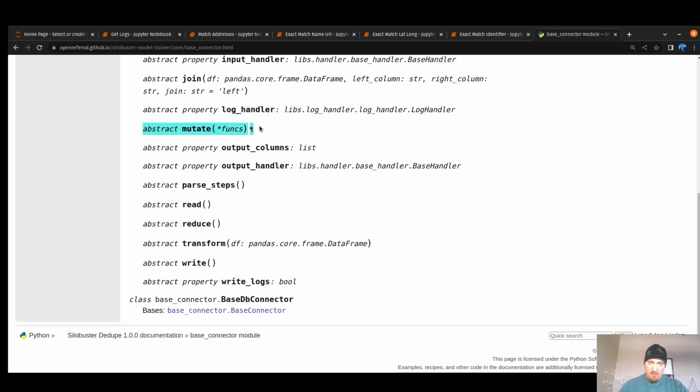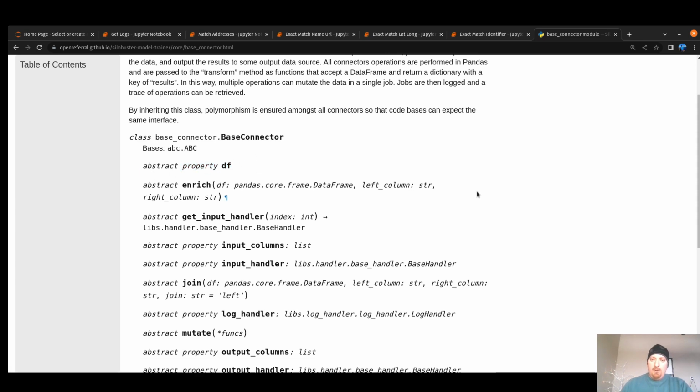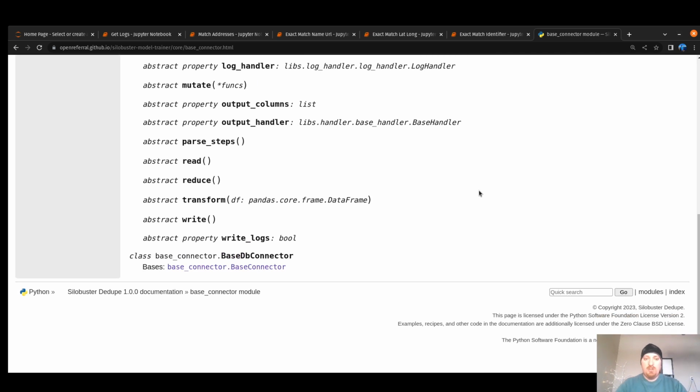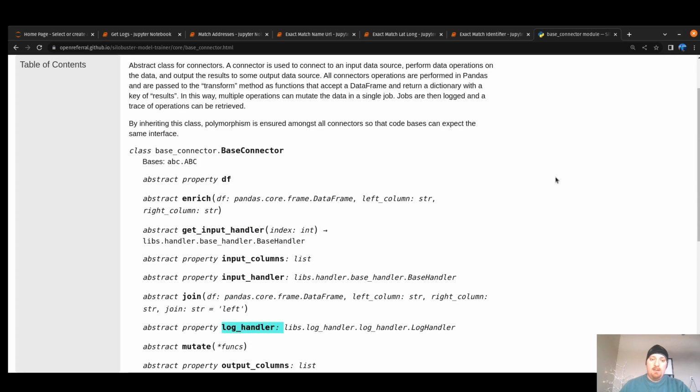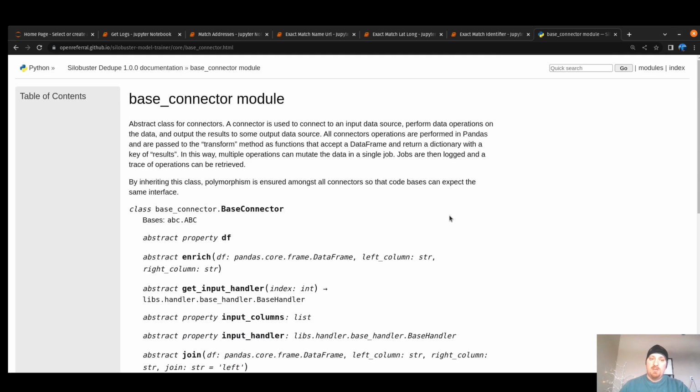The mutate method will accept any number of functions. It will execute those functions on the data frame of the connector, and we can access that property using df. It will perform its mutations on the data. The log handler will be called using the log method to log those changes. And then finally, the write method will write those changes using the output handler.